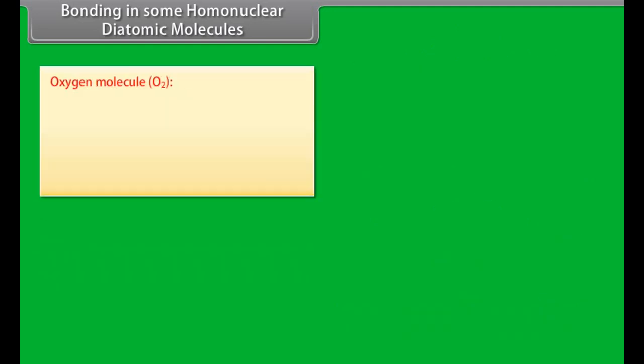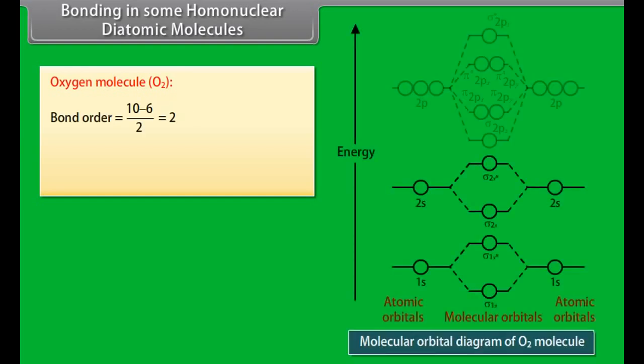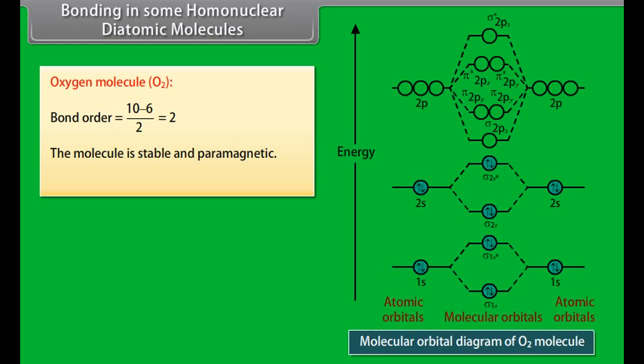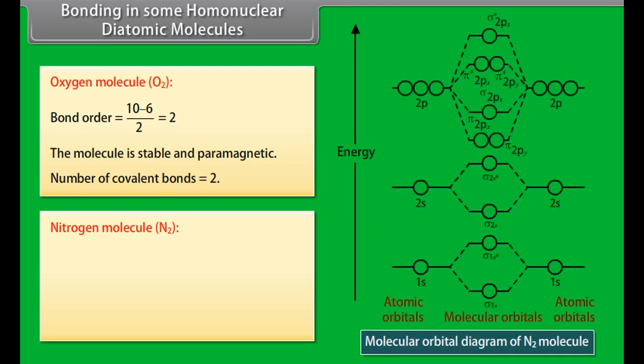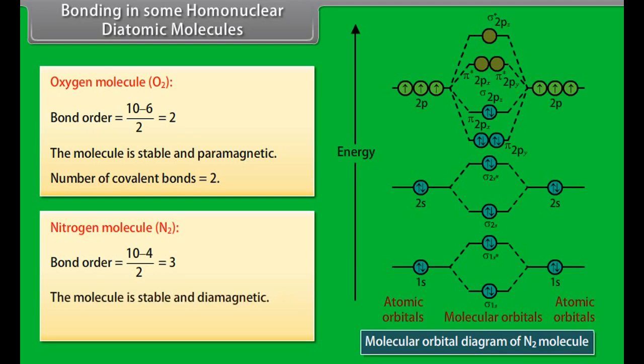Oxygen molecule, O2: the value of bond order is 2. The molecule is stable and paramagnetic. Number of covalent bonds is equal to 2. Nitrogen molecule, N2: the value of bond order is 3. The molecule is stable and diamagnetic. Number of covalent bonds is equal to 3.